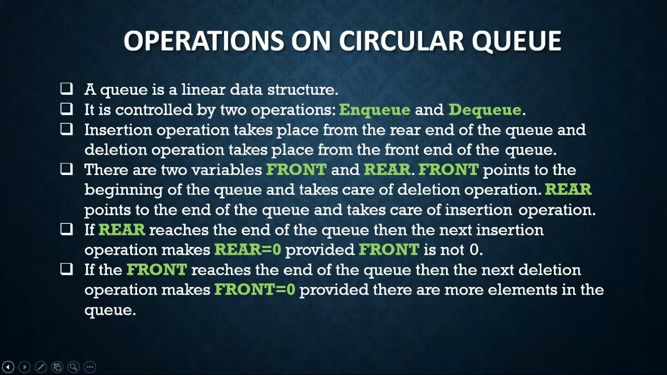If rear reaches the end of the queue, then the next insertion operation makes rear 0, provided front is not 0. If front reaches the end of the queue, then the next deletion operation makes front 0, provided there are more elements in the queue.